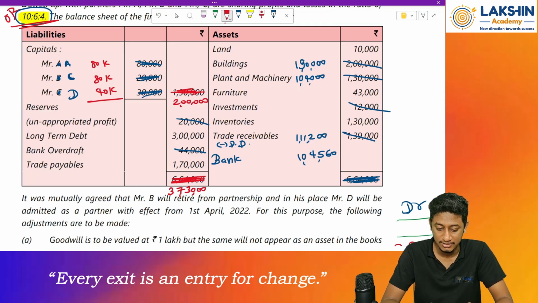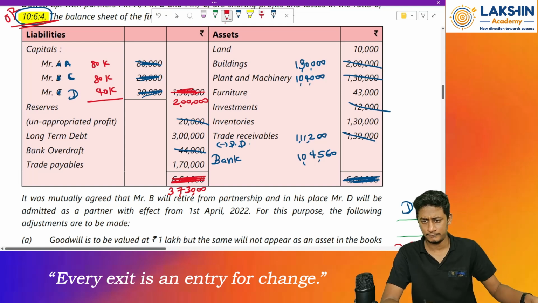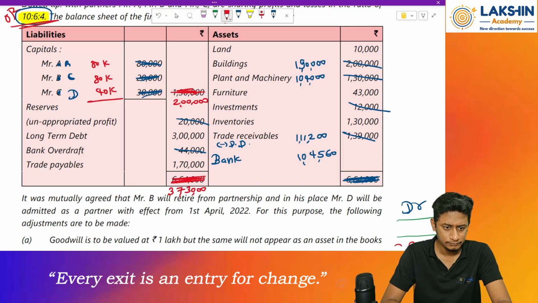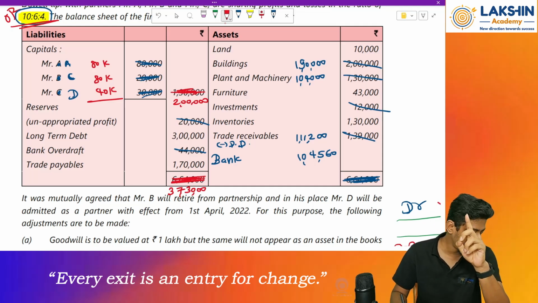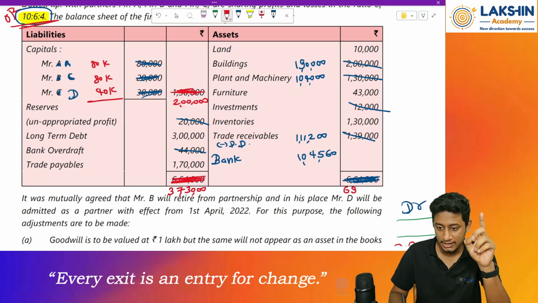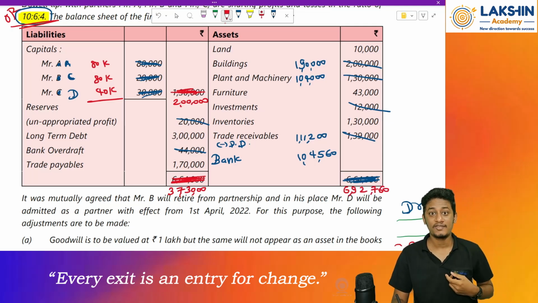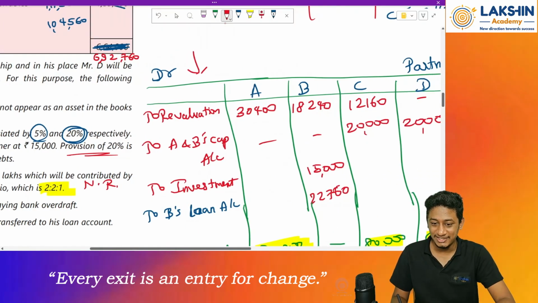Inventory is 1,30,000 plus 1,11,200 plus 1,04,560 equals to. There is a small difference. Let's see how. Okay, what did we miss? So the total of this will be 6,92,760. What did we miss?